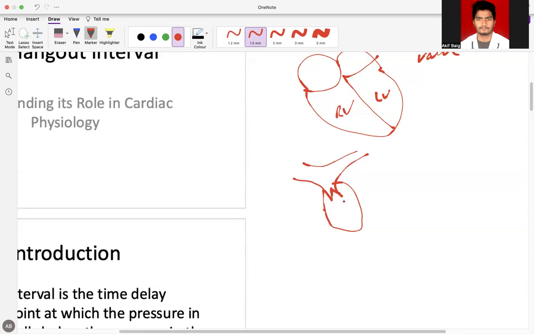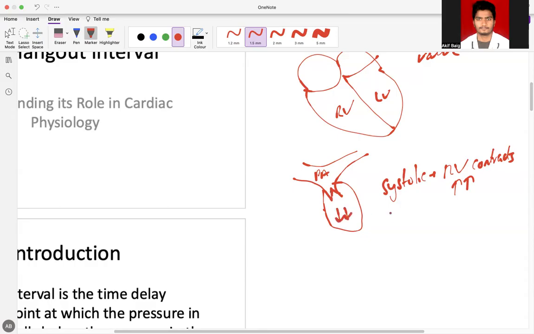For the pulmonary valve to remain open in the systolic phase, the right ventricle contracts and the right ventricle pressures are higher when compared to the pulmonary artery pressures. So the valve remains open throughout. When the ventricle has contracted completely and emptied, the pressure starts dropping.